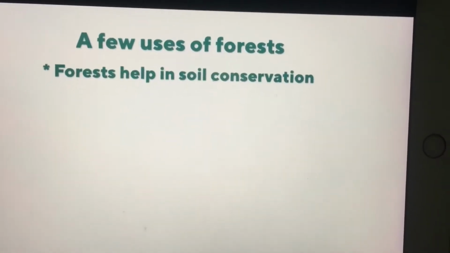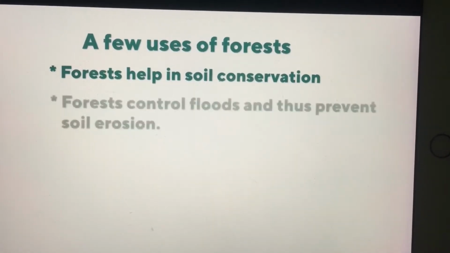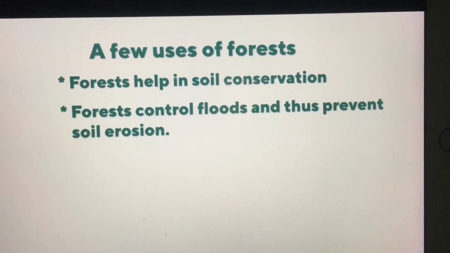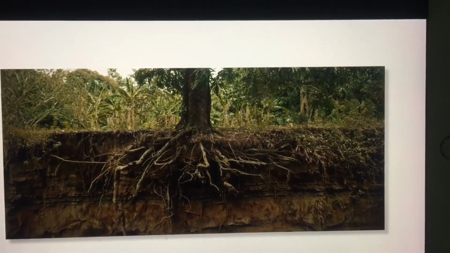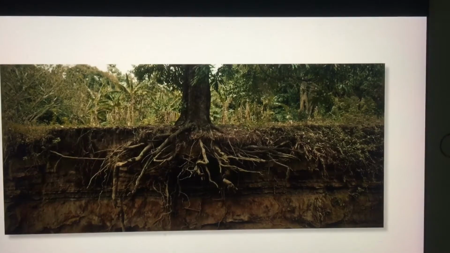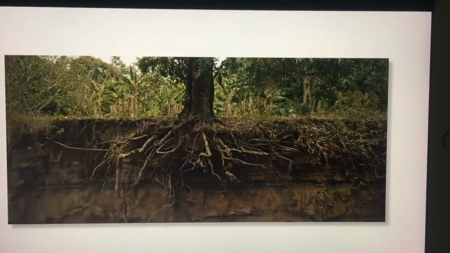Forests help in soil conservation. Forests control floods and thus prevent soil erosion. When the trees are holding the soil together, it is difficult to erode the soil.